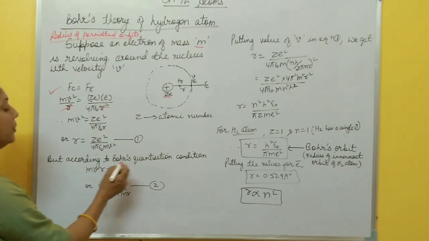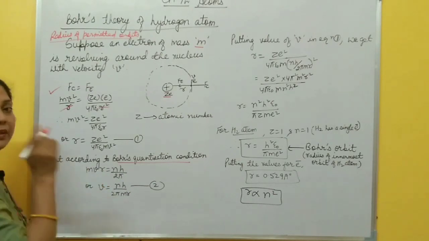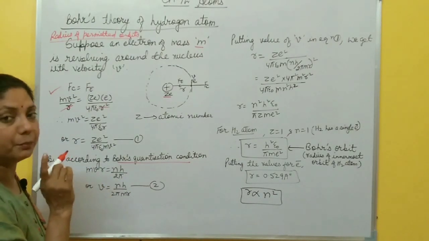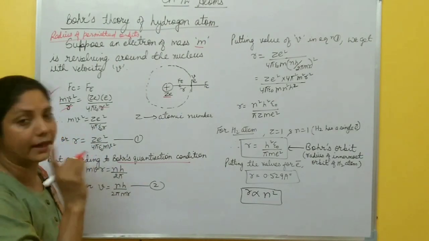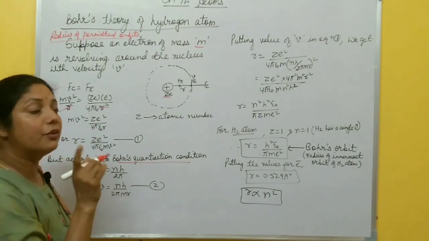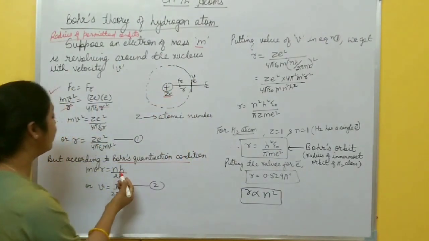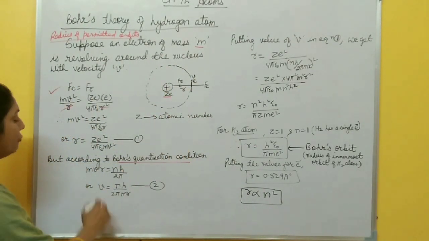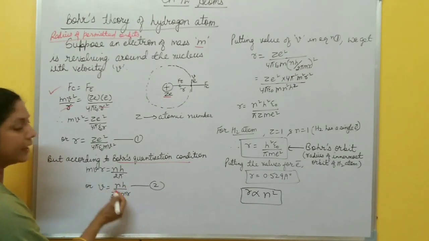Now, according to Bohr's quantization condition, angular momentum must be equal to an integral multiple of h by 2 pi. If this condition is satisfied, then only the electron revolves in that orbit. The electron only revolves in those orbits for which the angular momentum is equal to nh by 2 pi. From here, you get v. v is equal to what? nh by 2 pi m r.